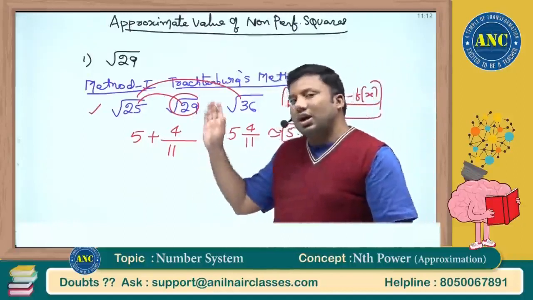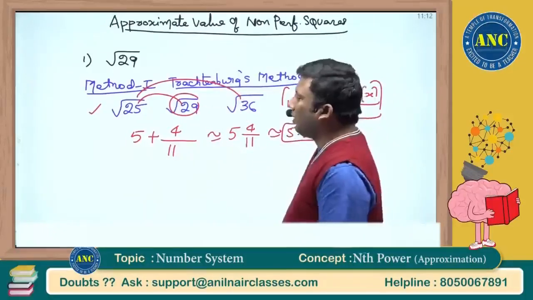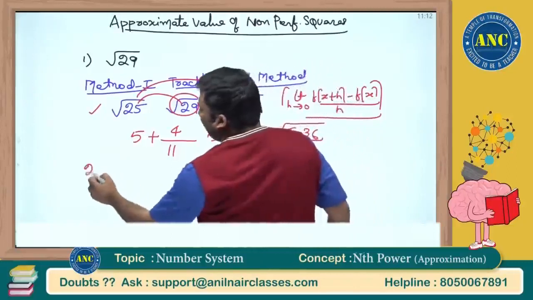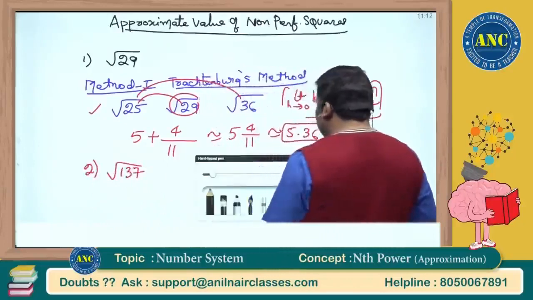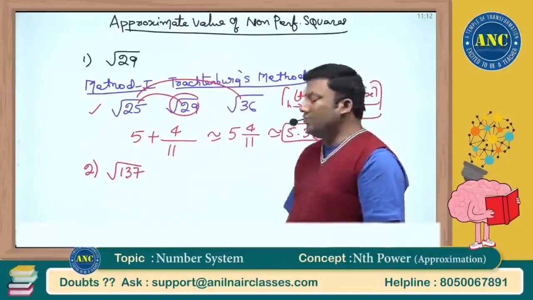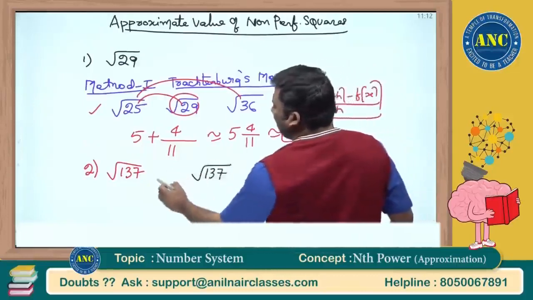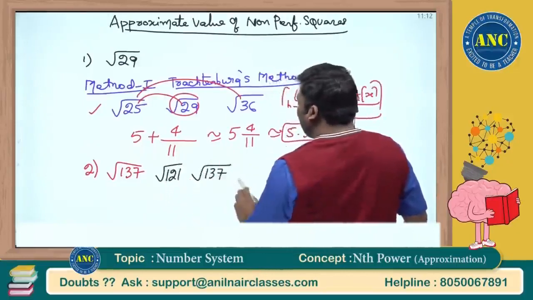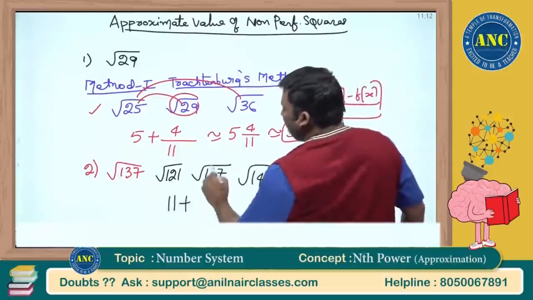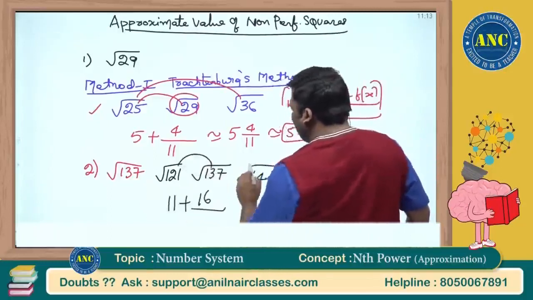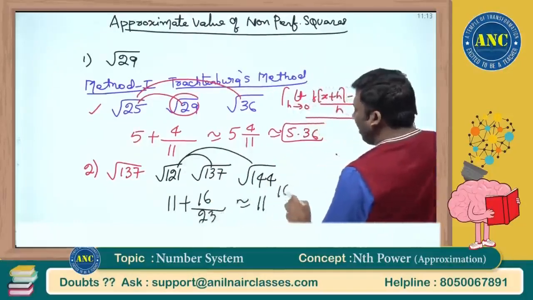I am not interested in a foreigner's way of solving. Ramanujam has proposed another interesting way to solve a problem that we will see. One more example, square root of 137. A perfect square never ends with 2, 3, 7 or 8. It lies between 11 square, which is 121, and 12 square, which is 144. 137 minus 121 is 16, 144 minus 121 is 23. Approximately it is 11 and 16 by 23.